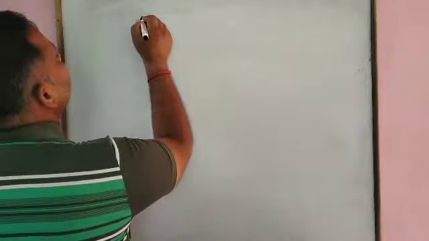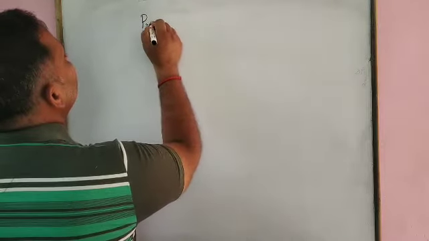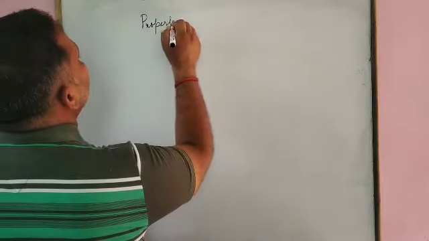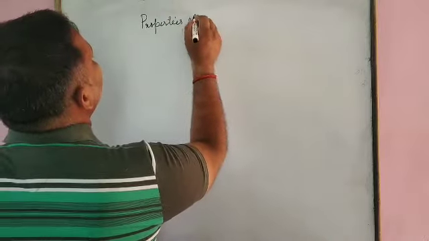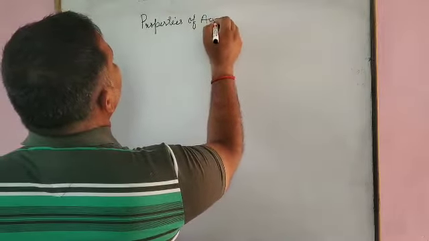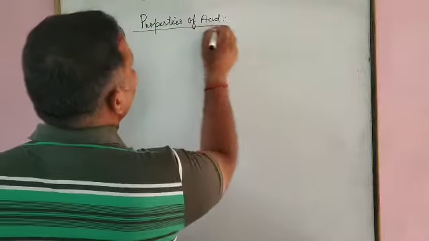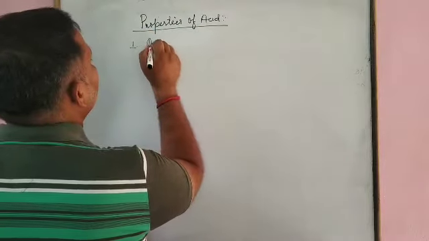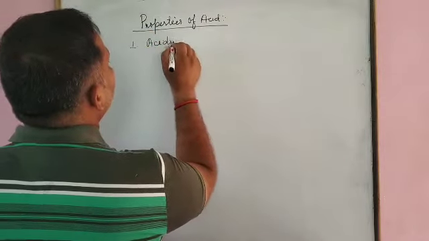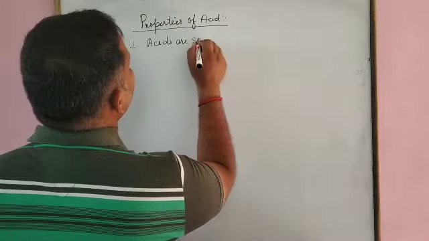What have we discussed? We have discussed properties of acid. The first one, acids are sour in taste.